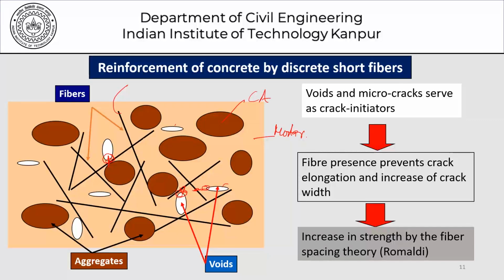However, having said that, I'm leaving it to you to just think as to what will happen, given the kind of qualitative explanation which I have given. What will happen if the crack propagation happens at this location A of the void or this location B of this void? Will this fiber be able to resist the crack propagation?